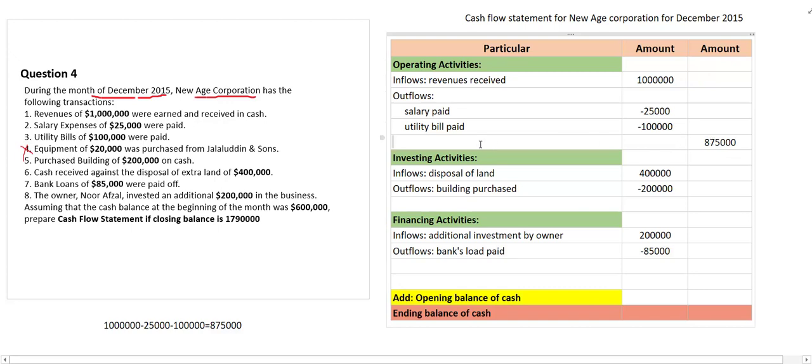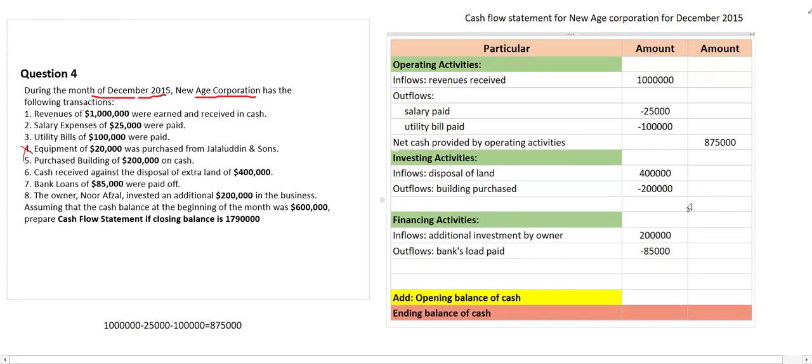As the result is positive, so you can call it net cash provided by operating activity. This is operating activity.